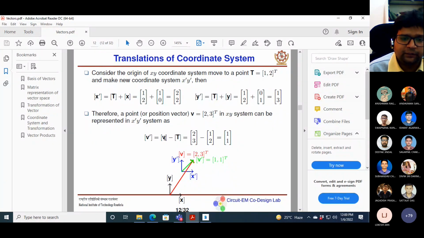V prime is basically V minus T. In the original system it was the vector (2, 3), but in the new system it is the vector (1, 1). This much is 1 and this much is also 1. So this is after coordinate translation, the translation of the coordinate system.